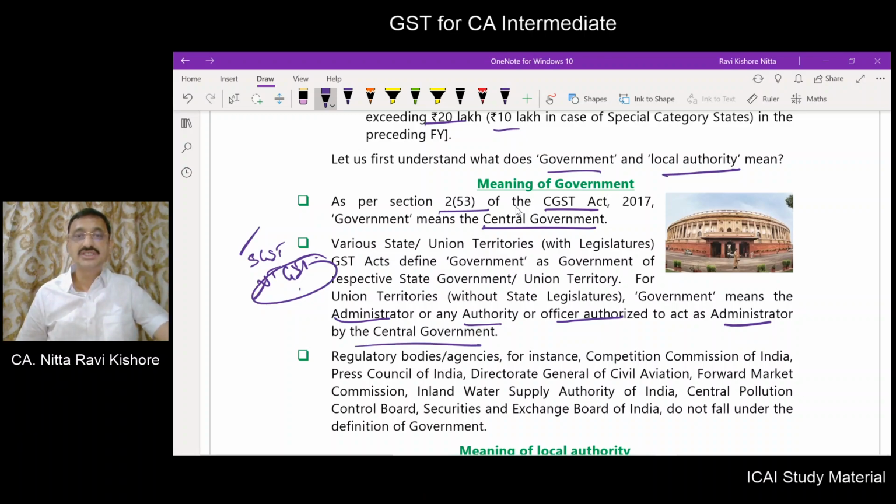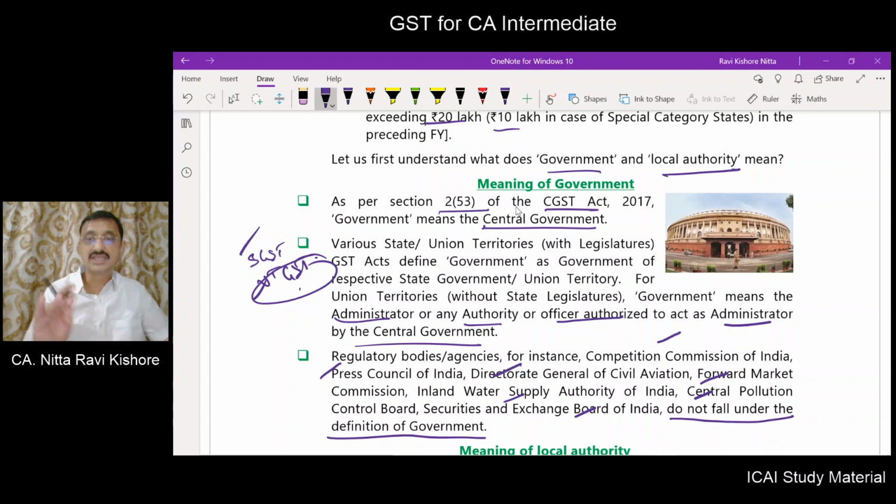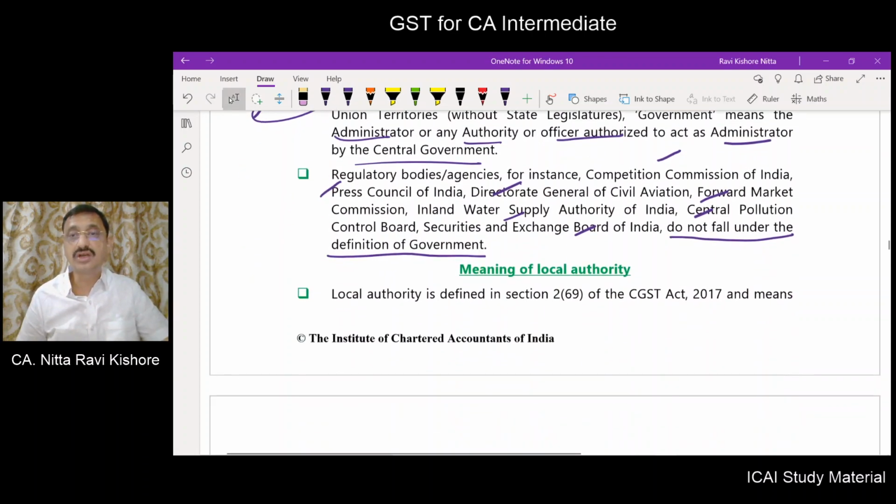Now, regulatory bodies are agencies. For example, Competition Commission of India, Press Council of India, Director General of Civil Aviation, Forward Market Commission, Inland Water Supply Authority, Central Pollution Control Board, SEBI, do not fall under the definition of government. You should understand that they are not governments. They are government agencies or regulatory bodies.